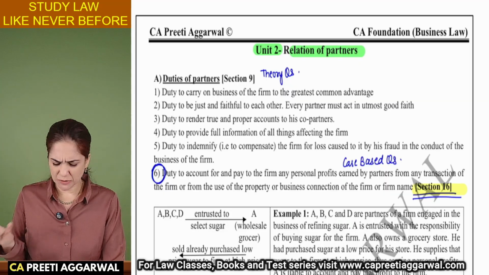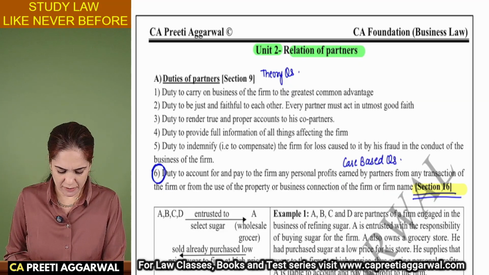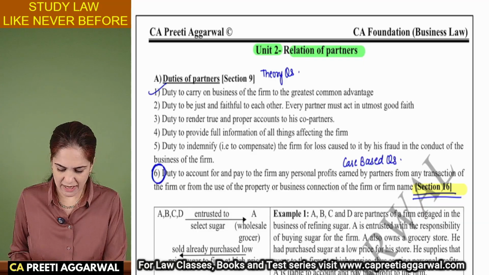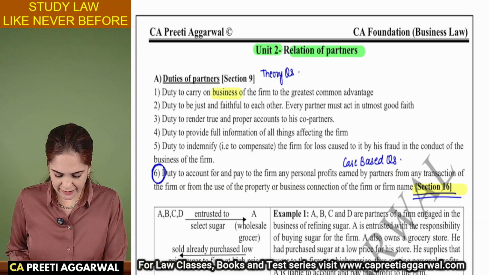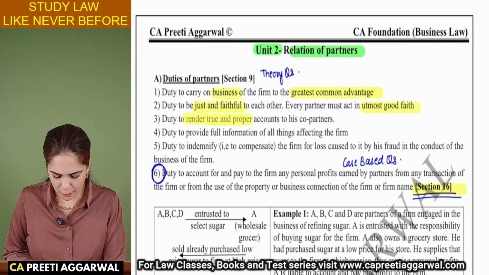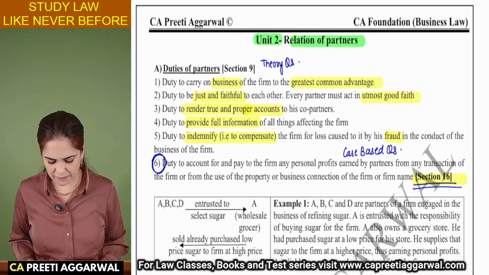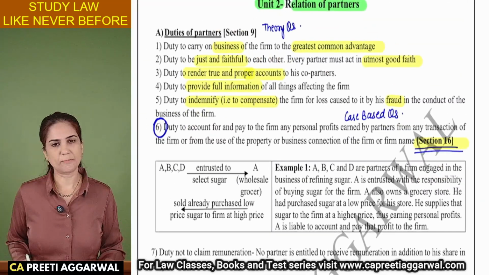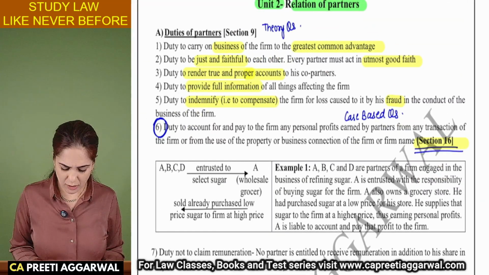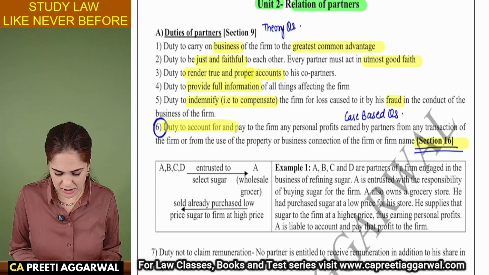So what are the duties? Duty to carry on the business to the greatest common advantage, to be just and faithful. Let us highlight the keywords. Carry on the business to the greatest common advantage, be just and faithful, act in utmost good faith, render proper and true accounts to his co-partners, provide full information of the things, to indemnify if the loss is caused due to his fraud in the conduct of the business of the firm. So these are very basic points, very important, that you are not entitled to earn any personal profits.